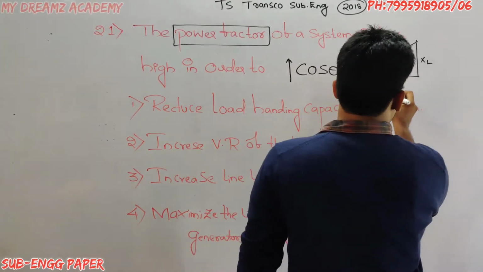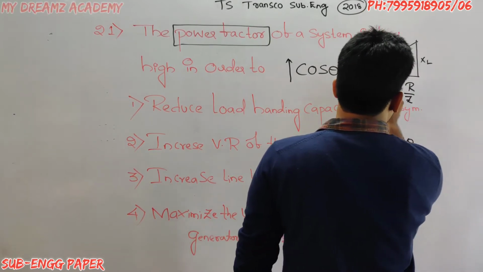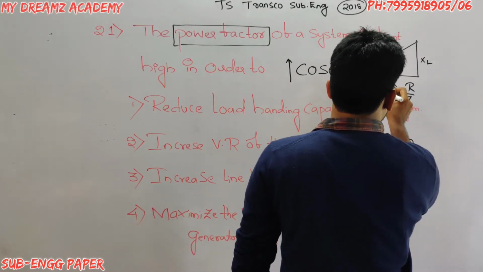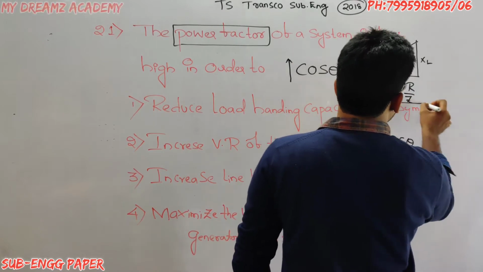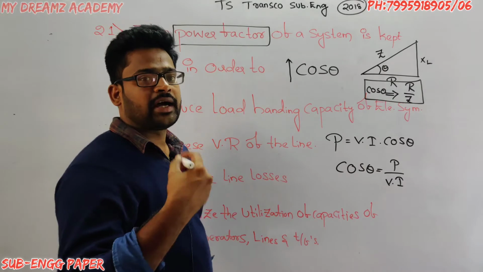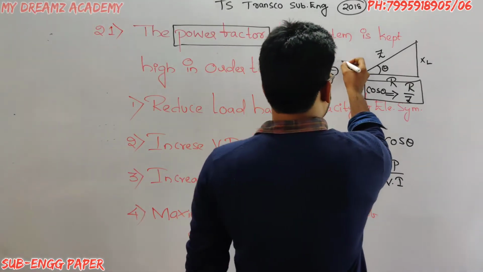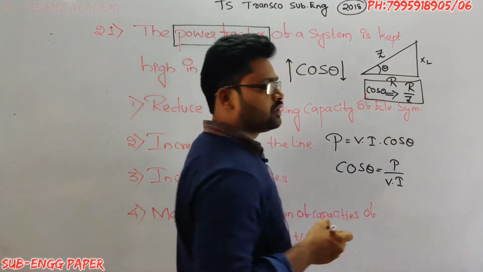From this I can also write the power factor as R by Z, cos theta. So power factor should be kept high, which means the theta value should be low.